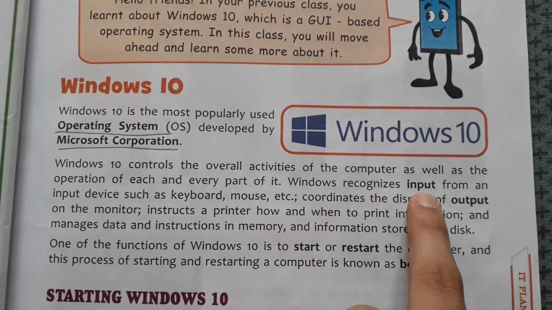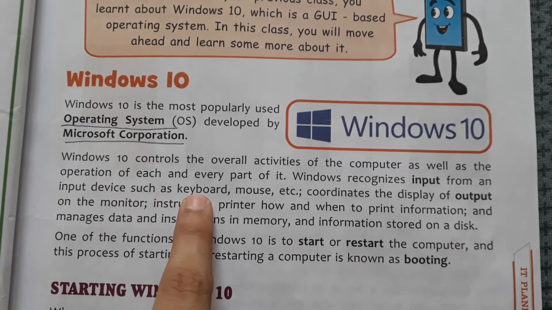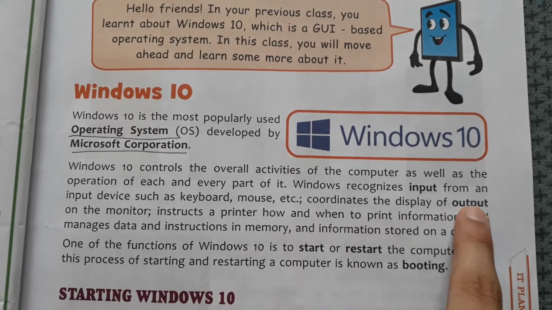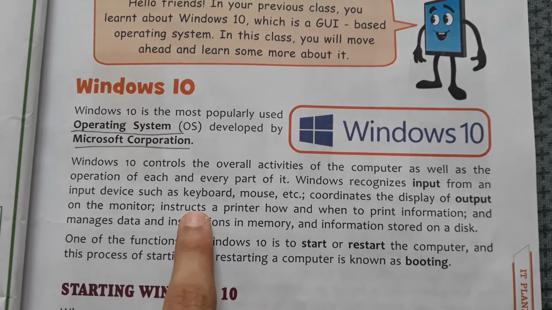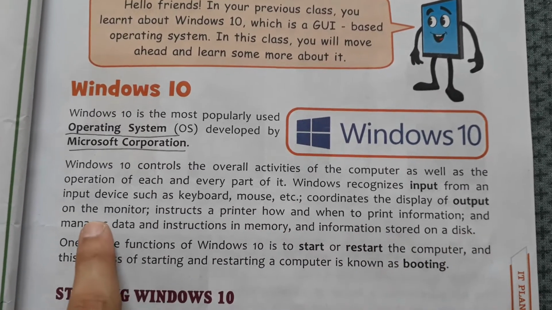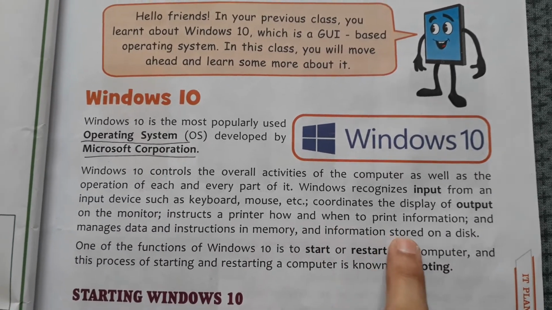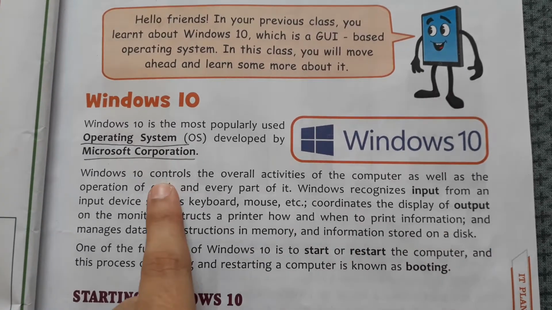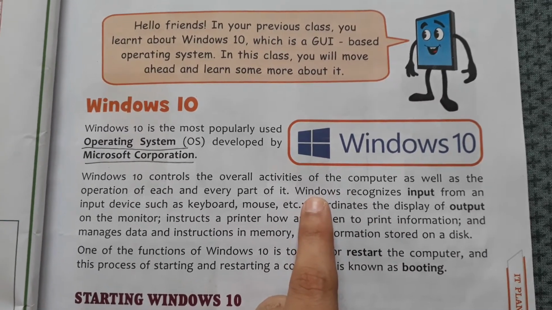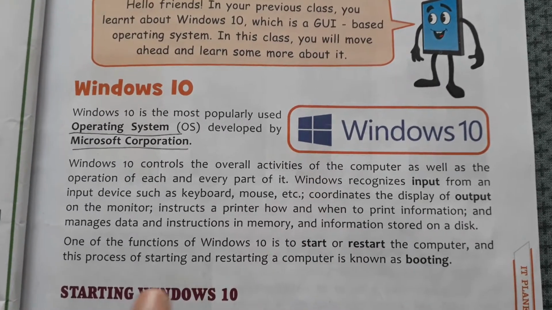Windows recognizes input from an input device such as keyboard, mouse, etc. Coordinates the display of output on the monitor. Instructs a printer how and when to print information, and manages data and instructions in memory and information stored on a disk. So all these works are done by the operating system, or Windows is an operating system. Okay, so all these works are done by Windows.